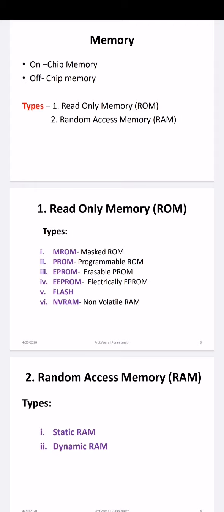Next comes the NVRAM, that is non-volatile RAM. It is a random access memory with a battery backup. It contains static RAM and a minute battery for providing supply to the memory. In the absence of an external power supply, the battery works as the power supply. The memory and the battery are packed together in a single pack. The lifespan of the NVRAM is 10 years.